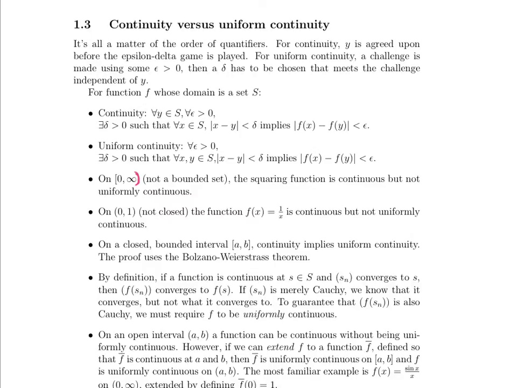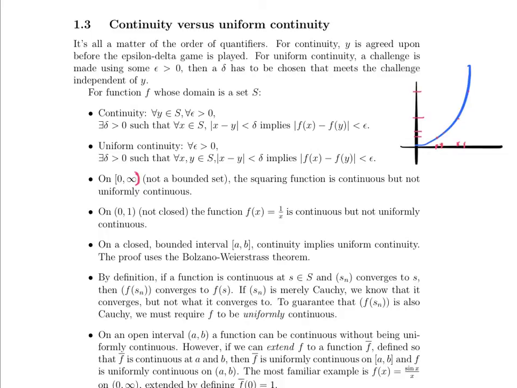Why is that? Well, when we look at the same delta range on the squaring function, when we're looking at a very small change in input values at the beginning of the interval, that corresponds to a very small change in output values. But that same change in input values, moved further down the interval, corresponds to an extremely large change in output values.